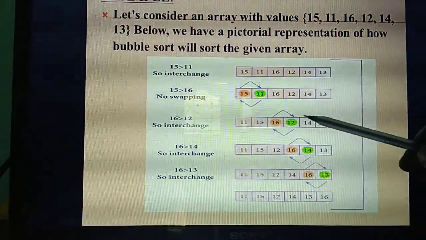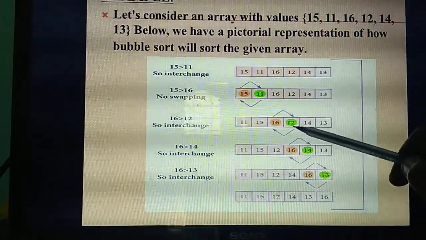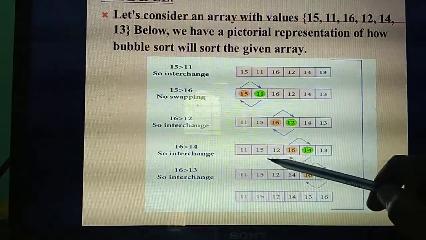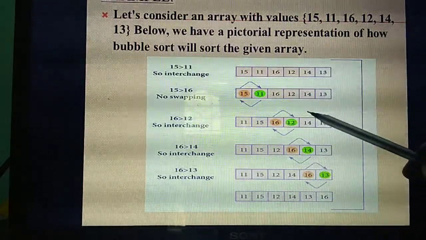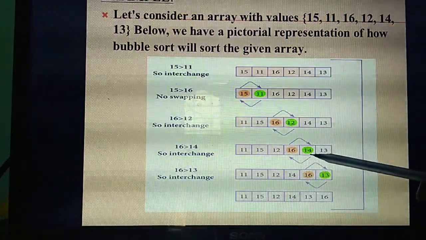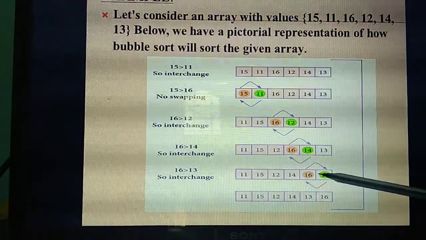So next, come back to 16 and 12. Whether swapping is needed? Yes. So you need to interchange the place of 12 to here. The 12 comes to this place, then 16. Understand? Then come back, 16 and 14. Whether interchange is needed? Yes. So 14 comes to this place and 16 comes to the end.